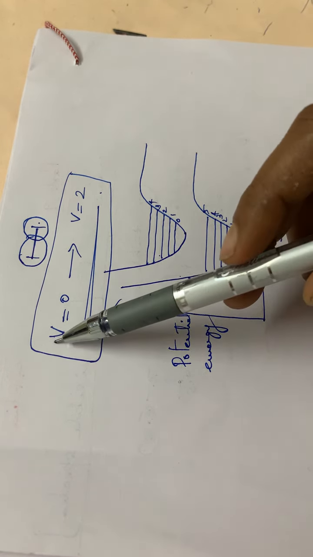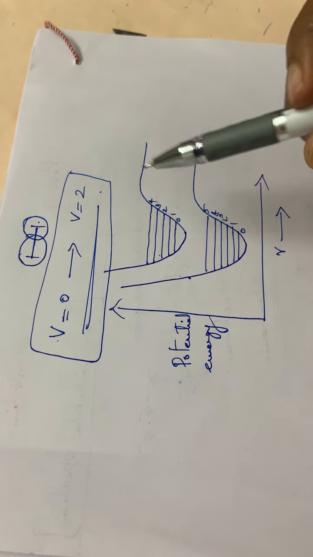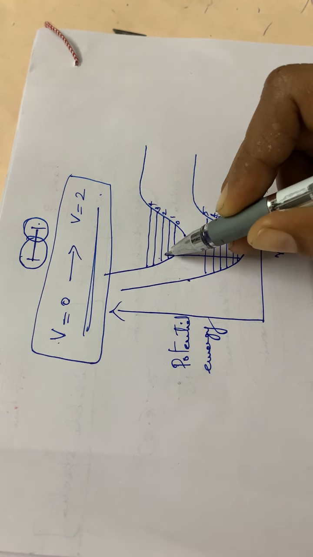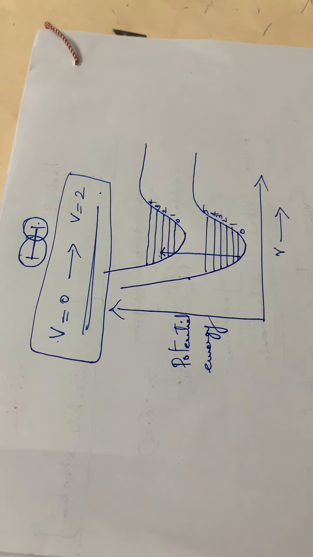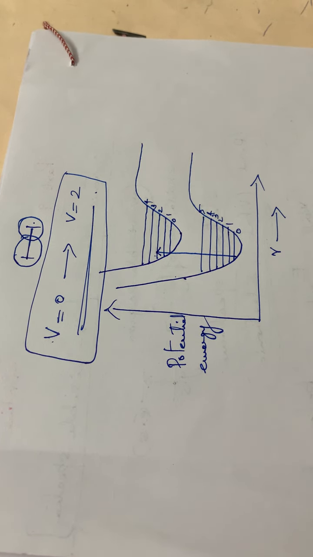So here, according to the Franck-Condon principle, the transition is from V is equal to 0 to V is equal to 2. Okay, only this type of transition is possible. Hope you are clear with this Franck-Condon principle.